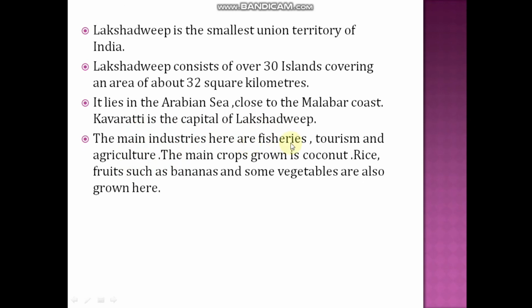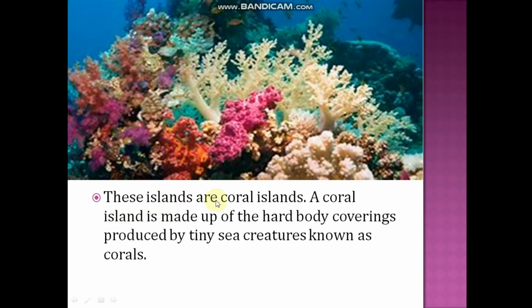The main industries here are fisheries, tourism and agriculture. The main crops grown here are coconut, rice, fruits such as bananas, and some vegetables. These Lakshadweep islands are coral islands. A coral island is made up of the hard body covering produced by tiny sea creatures known as corals.